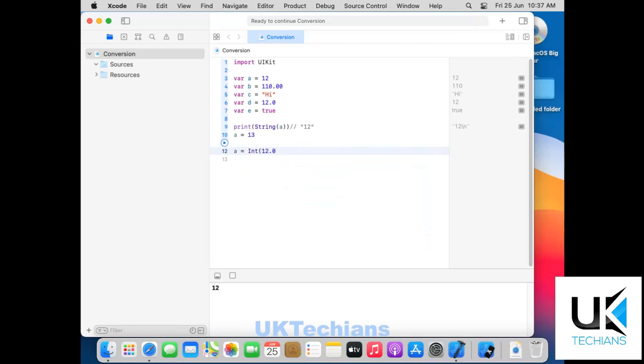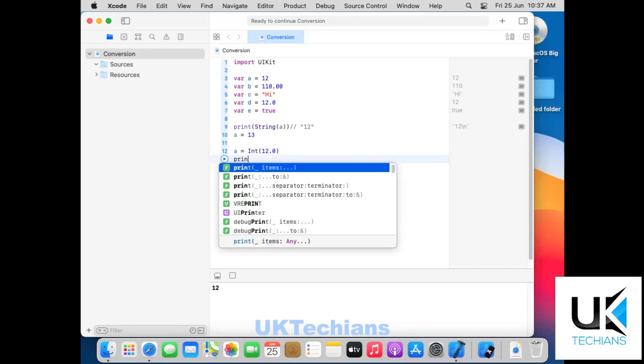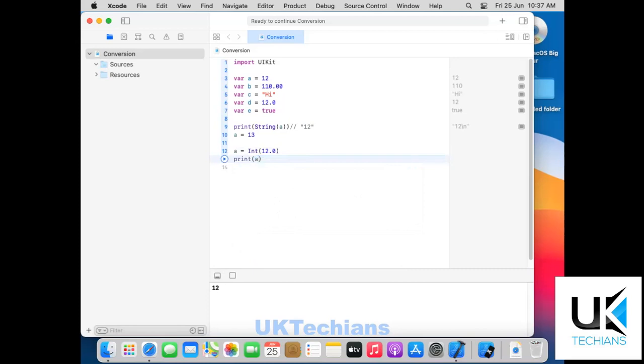The value is a double, but now it will show the value equals 12. So let's just run it and see. Now we have to print it also, right? Print a. Let's change the value to 14, and now it will display the result here. So it shows 14, right?